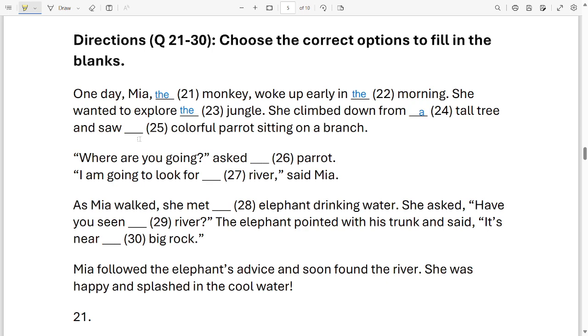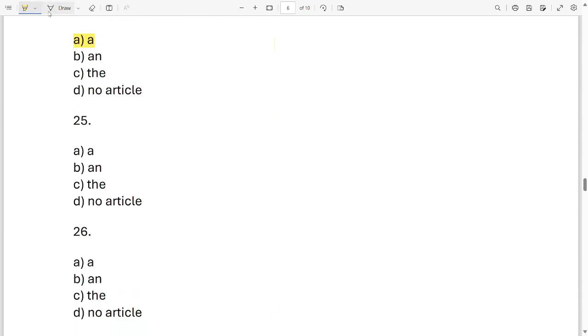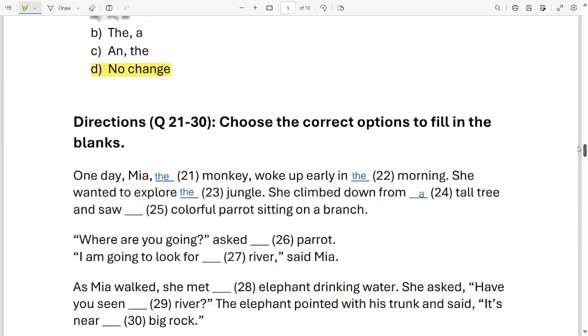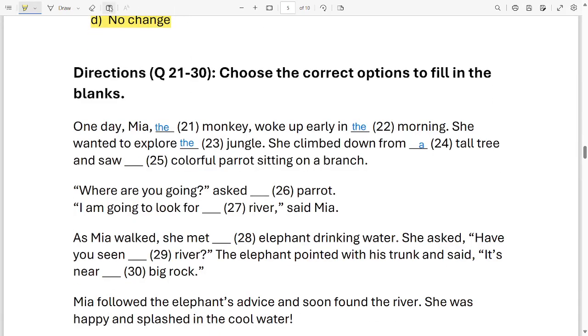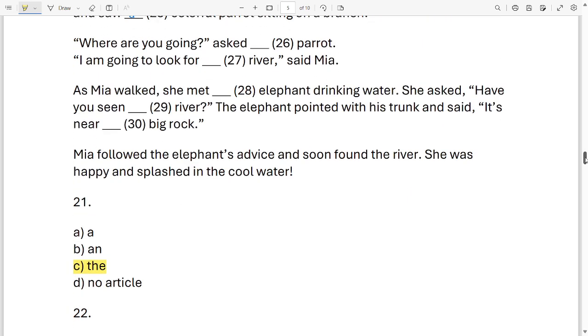And saw dash colorful parrot sitting on a branch. And saw, what options are here? A colorful parrot. So we're going to put a over here. And saw a colorful parrot sitting on a branch.